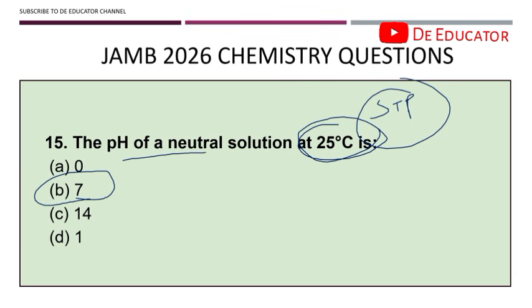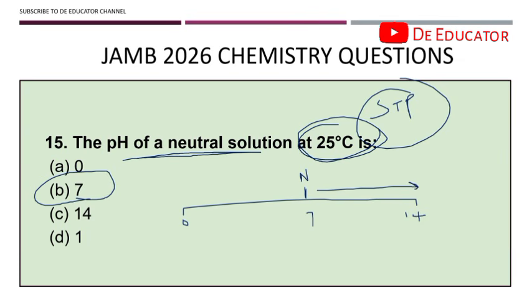Once you see pH of a neutral solution, the pH is 7. Remember your pH scale. Your pH scale is from 0 to what? 14, right? And then you have 7 in the middle. So this point here is neutral. From 7.1 to 14, you have them to be basic. From 6.9 downward, you have it to be what? Acidic. Take note of that.